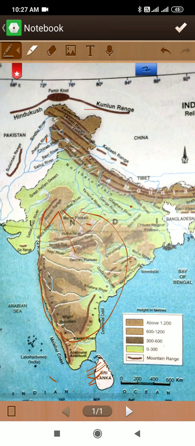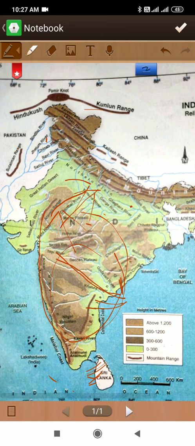These rivers flow like this and meet the Yamuna river or the Ganga river. The southern part slopes towards the southeast, so it is called the southern plateau.